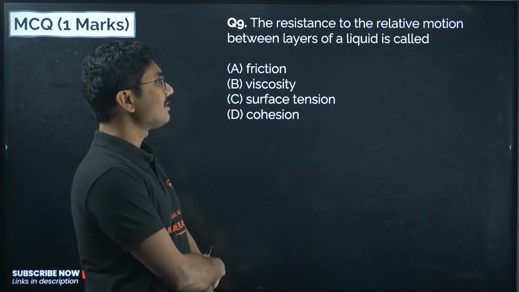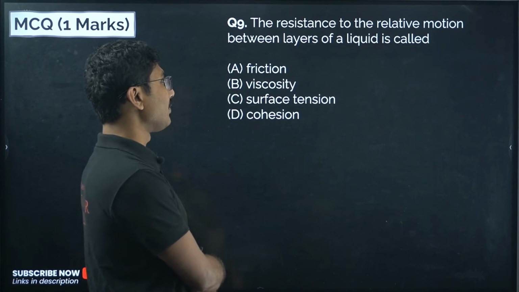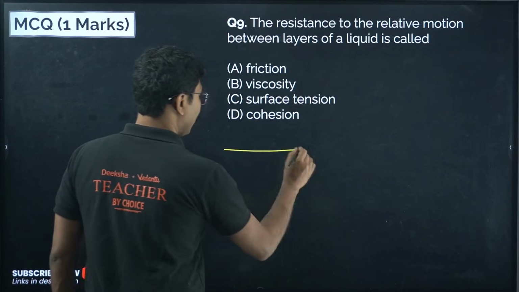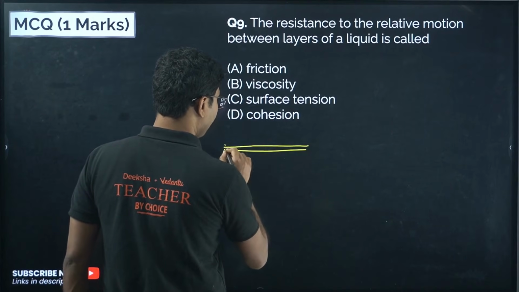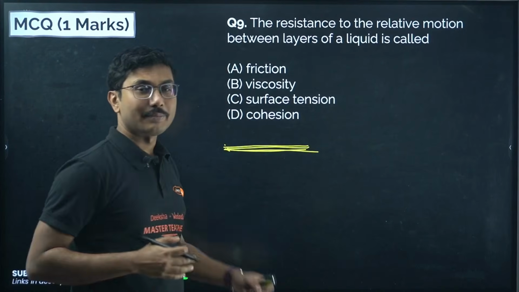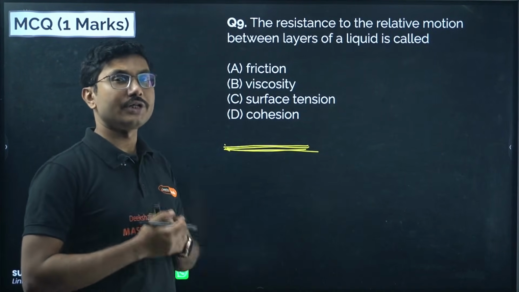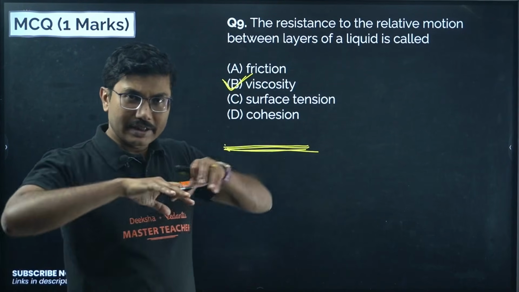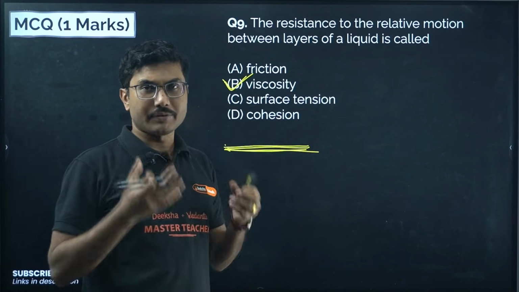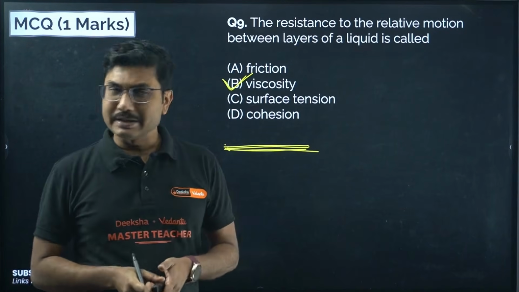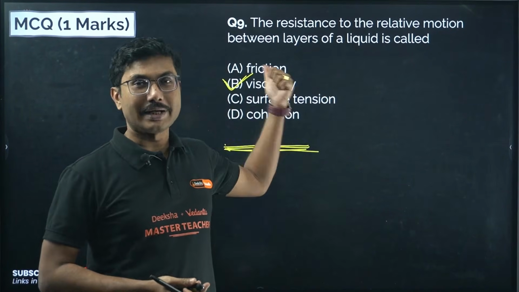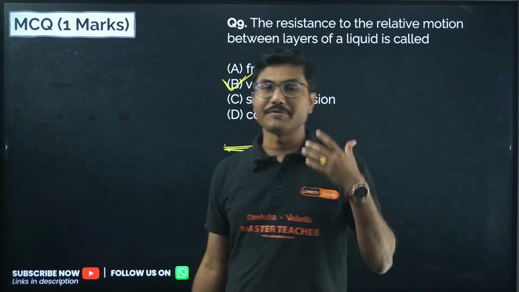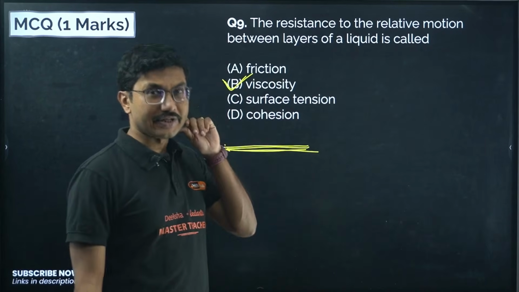Next, the resistance to the relative motion between layers of liquid is called what? This is the resistance when one liquid is trying to move over another liquid. The force that stops the layers from moving is viscosity. Surface tension is when the surface on the top of a liquid tries to stay in a particular shape. Friction plays the same role on a solid surface. If it is happening on a solid surface, it is friction. If it is happening between liquid layers, it is viscosity.